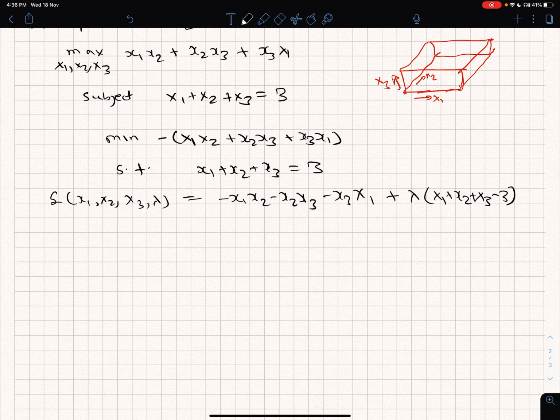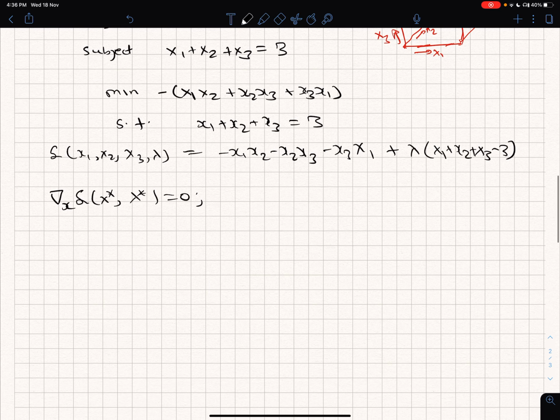And then what do I do? I look for the stationary point of it. So if I take the partial derivative with respect to x1, then the first term here will give you minus x2, this term will give you 0, and this term will give you minus x3, and then this term will give you a lambda, and these three terms will not give you anything in partial derivative with x1.